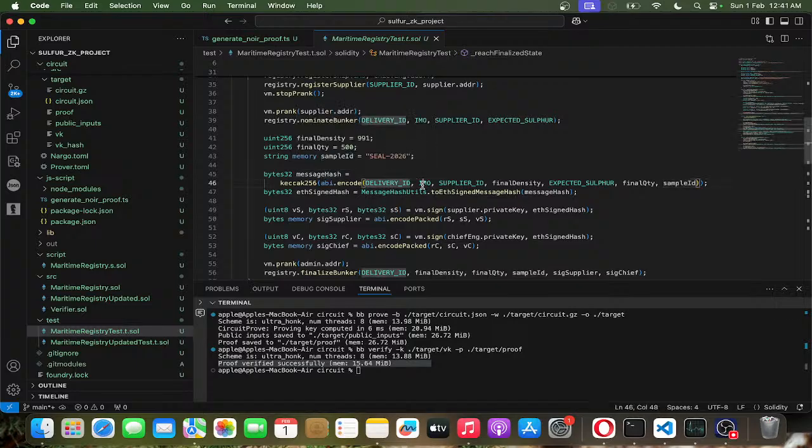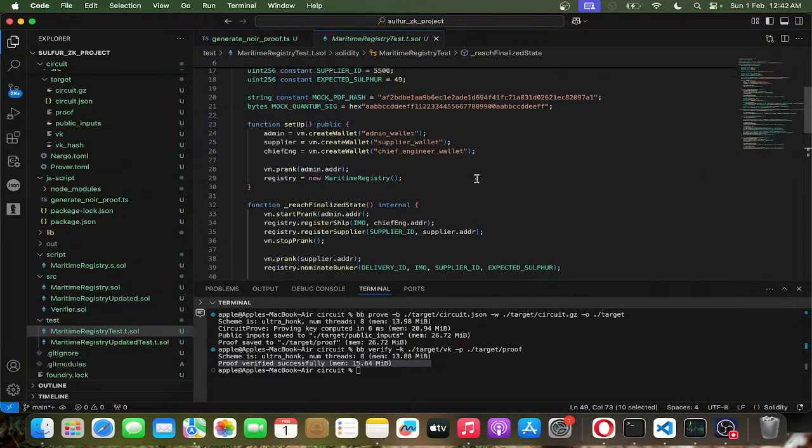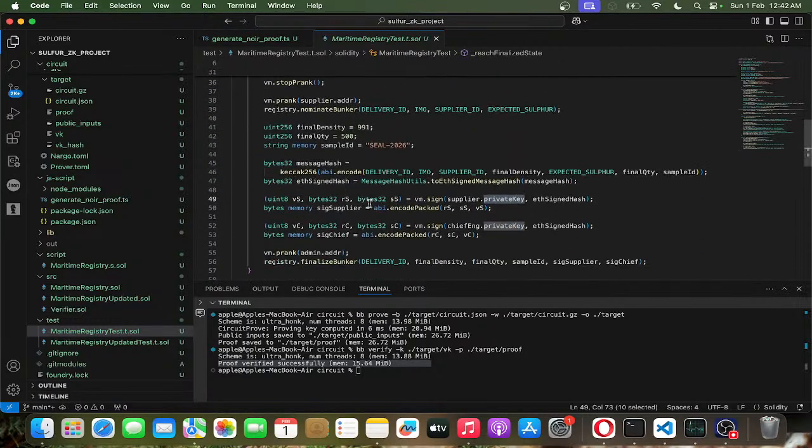So delivery ID, IMO, supplier ID, final density, quantity, sulfur, and then the sample ID. All of these are encoded. We get the message hash. From the message hash we get the eth signed message hash. This is the digest that we're going to sign, and using the private key that we have created using the create wallet, we're going to generate the signature.